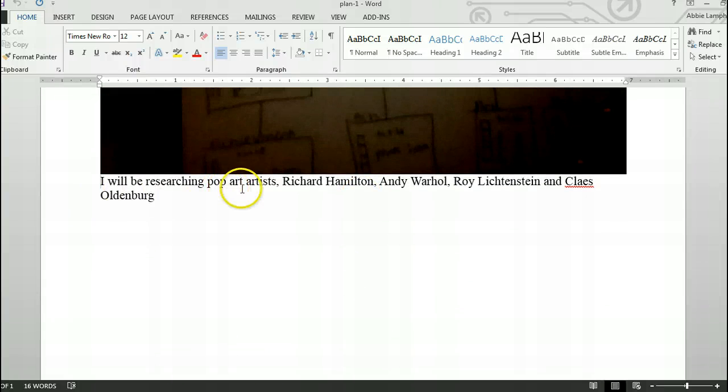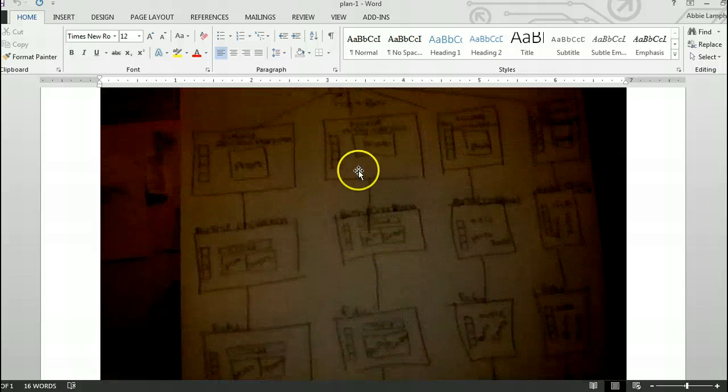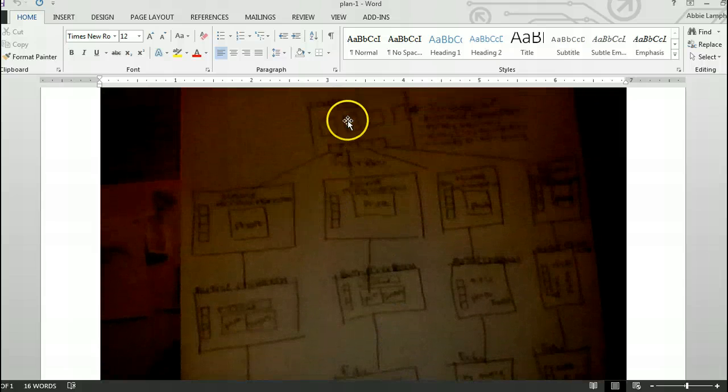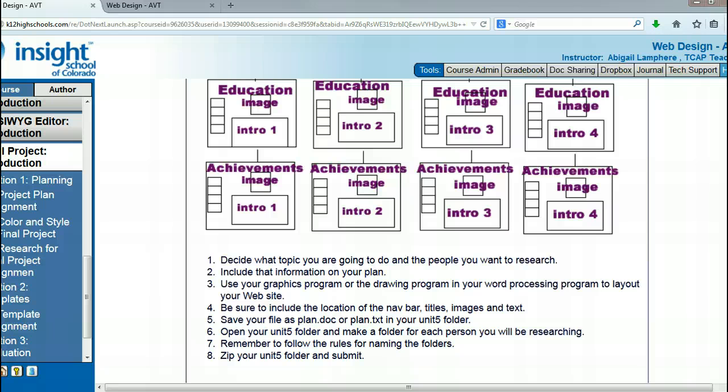She's researching pop artists, Richard Hamilton and Andy Warhol, and she did a hand sketch, and that's perfectly fine too. I can still tell exactly how she has her web page laid out and what information she plans to include. So whatever is easiest for you in order to get your blueprints put together.